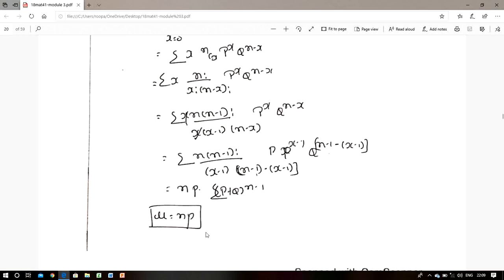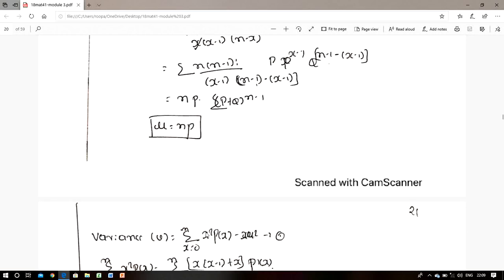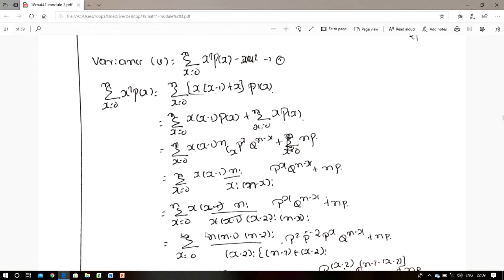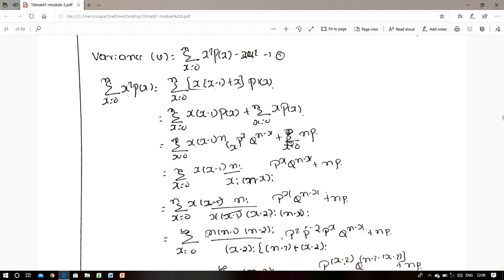Next we come to the variance of the binomial distribution. According to the discrete probability distribution, variance can be written as summation x is equal to 0 to n of x square into p of x minus mu square. First we expand this, that is summation x square into p of x. We know the mu value is np, so we can write np whole square.